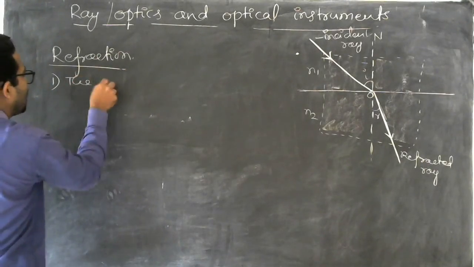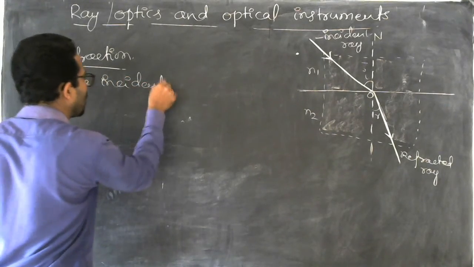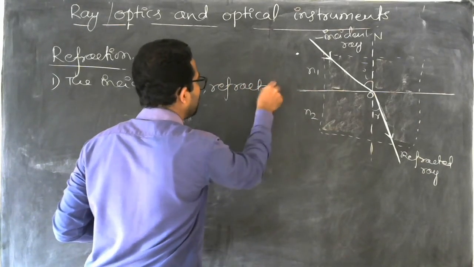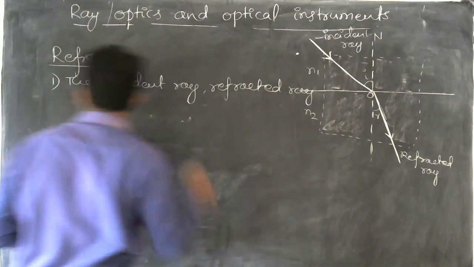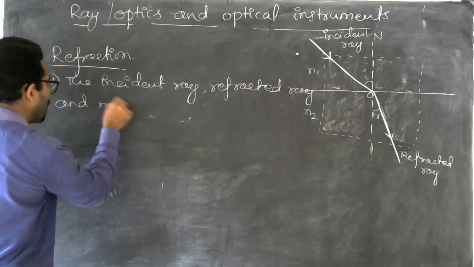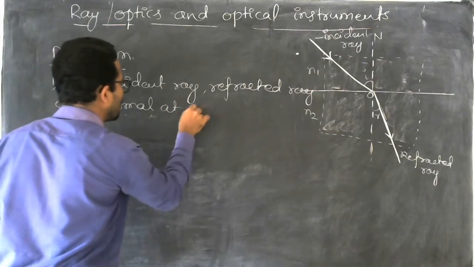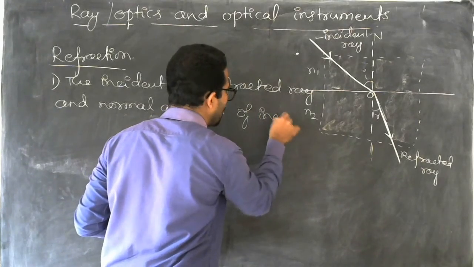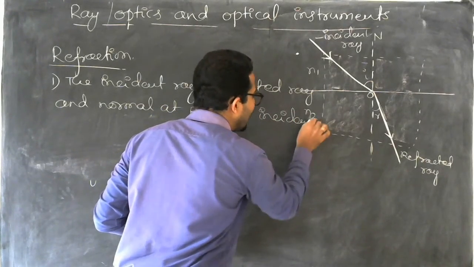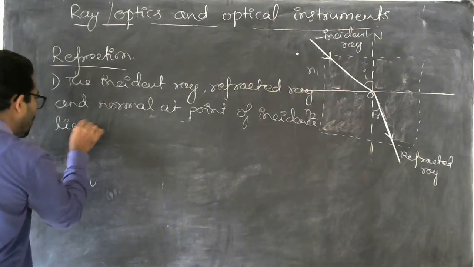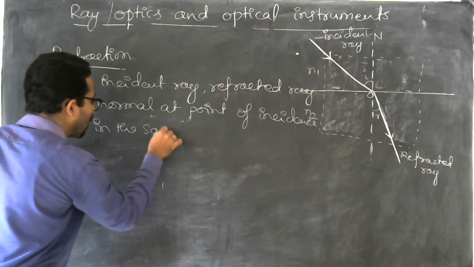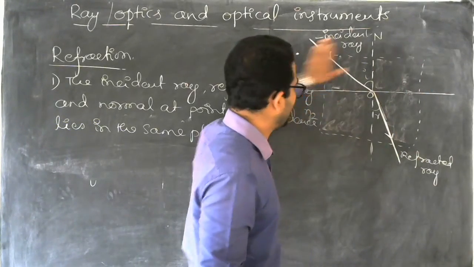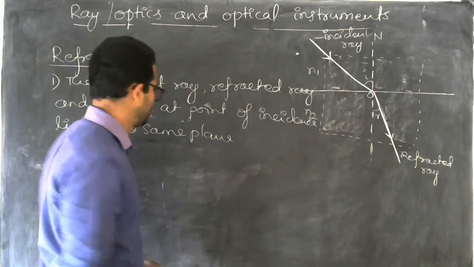So the incident ray, refracted ray, and normal at the point of incidence lie in the same plane. You can clearly picture it here. I have drawn a plane over which we can see three elements.